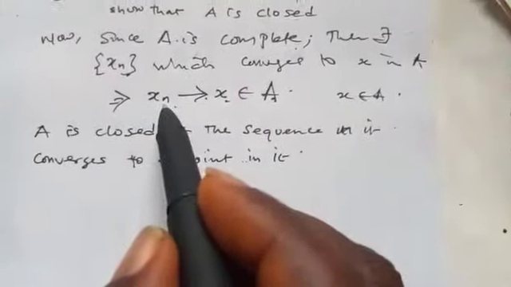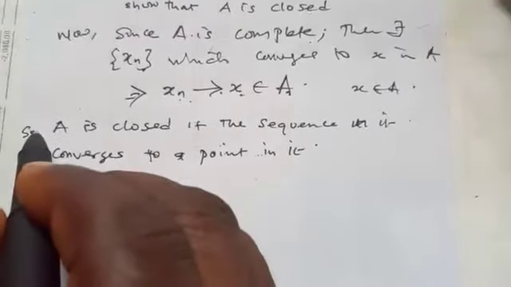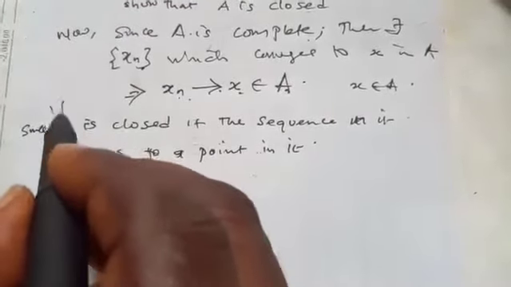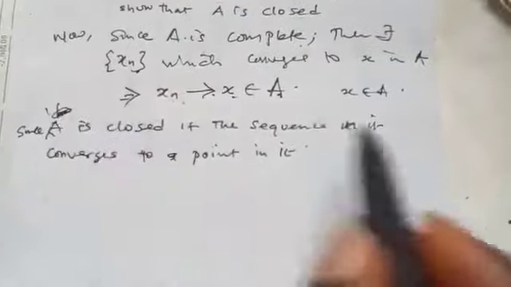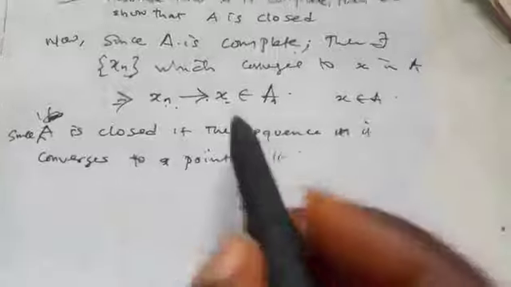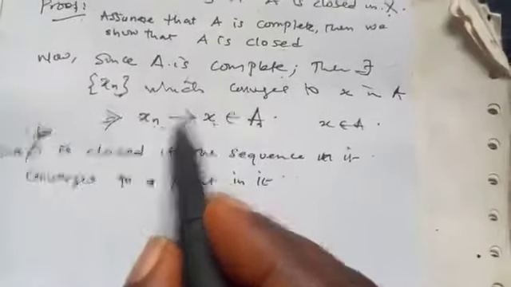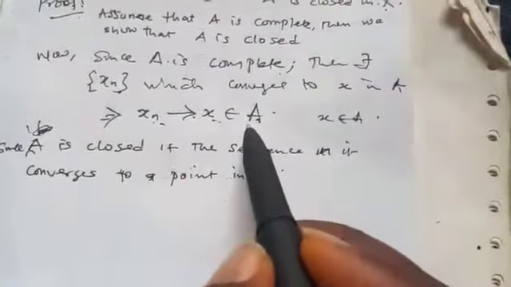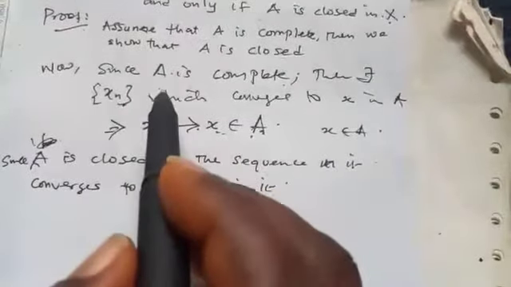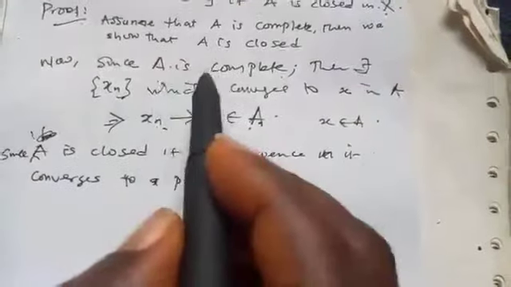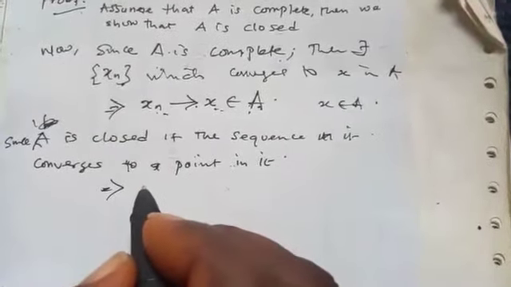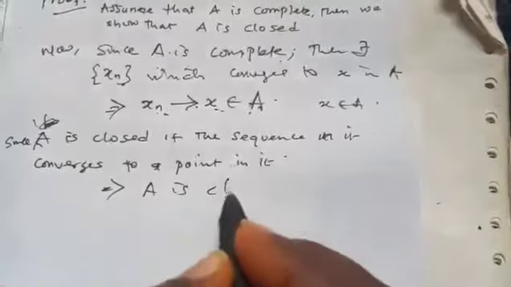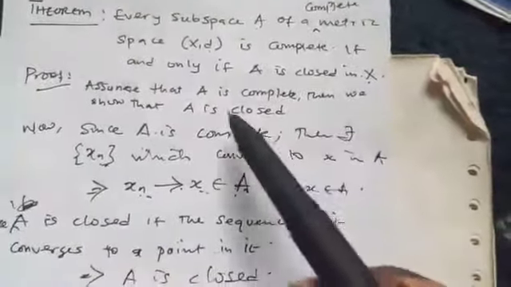So you will now see that this sequence in A converges to a point in A. Why so? Because we have concluded here that A is complete. So in that case, we now say that A is closed. So we have shown that A is closed.